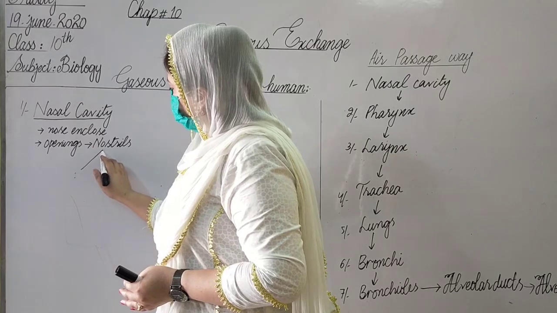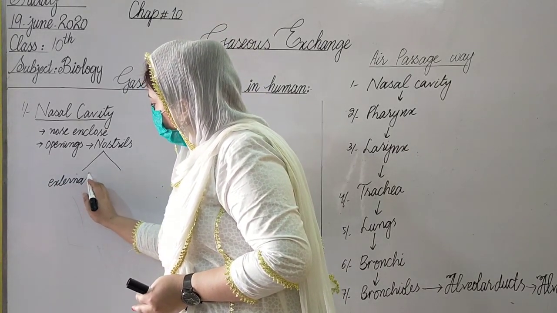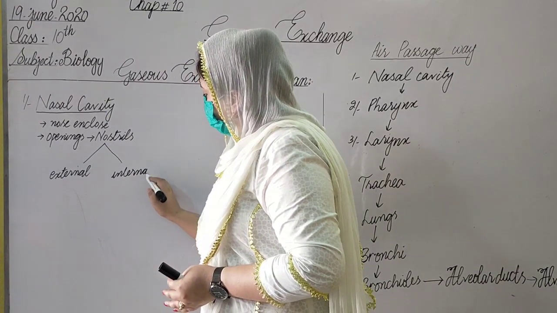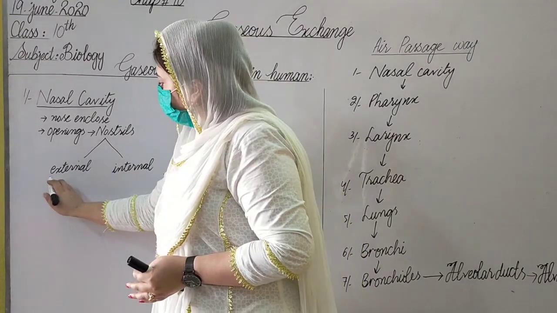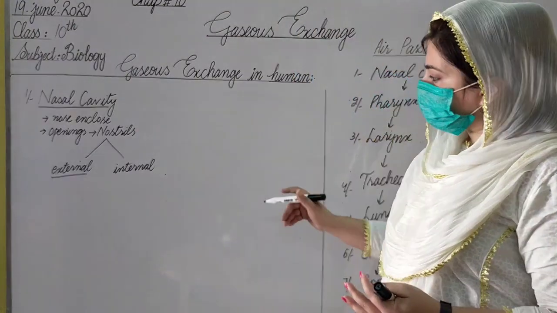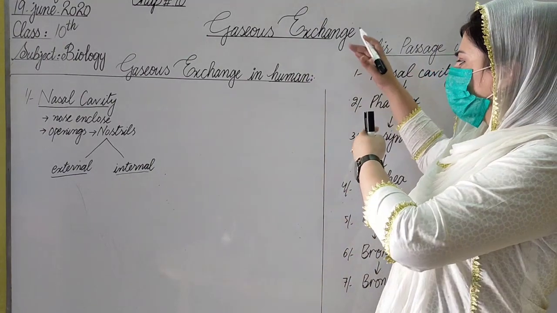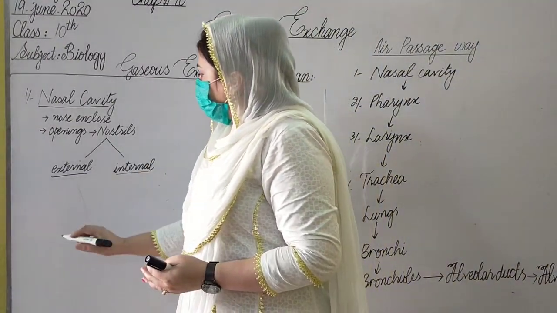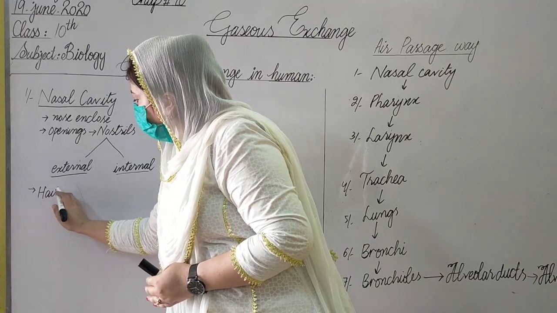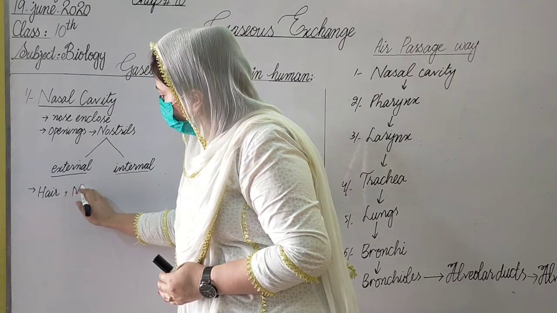Nostrils are divided into two parts. One is the external nostril and the second one is the internal nostril. Through the external nostril, air comes into the nose, while through the internal nostrils, air goes further to the lungs and through all the passageway. And one more thing, in the nasal cavity there are two main things. One is hair and the second one is mucus.